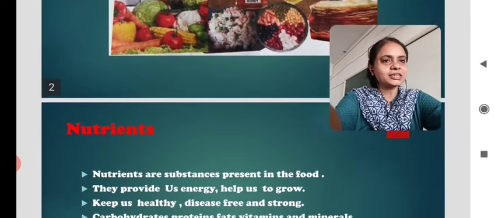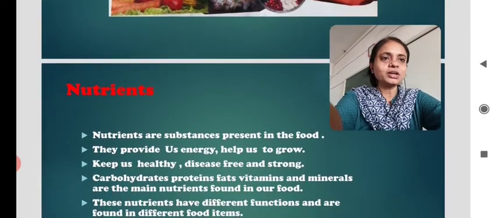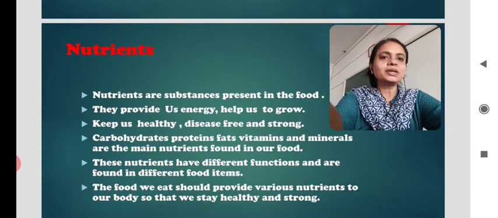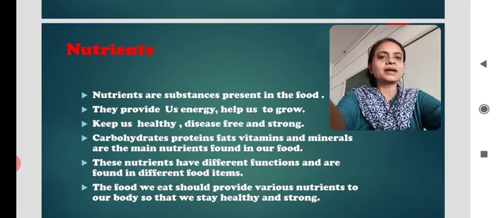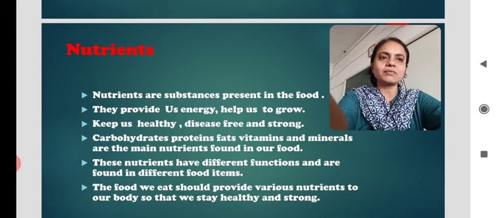So let's explain nutrients. What are nutrients? Nutrients are substances present in our food. They provide us energy and help us to grow. They keep us healthy, disease free and strong. Carbohydrates, proteins, fats, vitamins and minerals are the main nutrients found in our food.